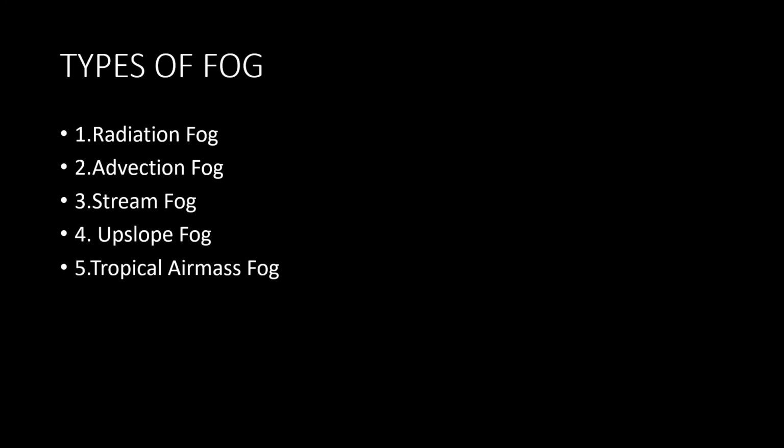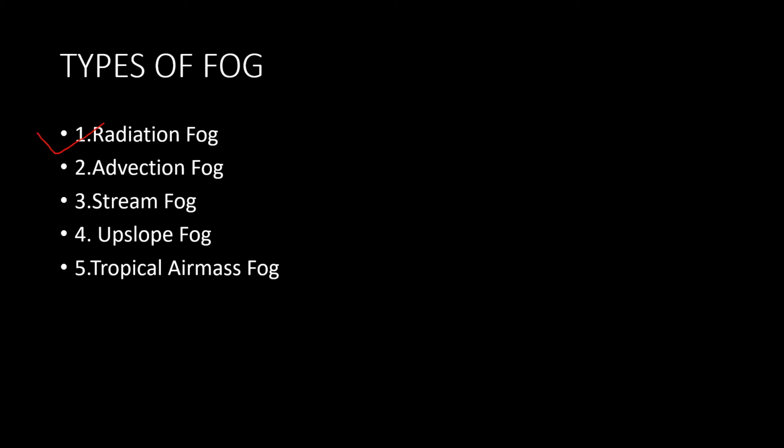Hello everyone. So today we are going to discuss fog, clouds and precipitation. Starting with fog first of all. Fog is a visible aerosol which consists of water droplets, or sometimes ice crystals are also present in the air. Now we are going to see what are the ways in which fog can be formed.